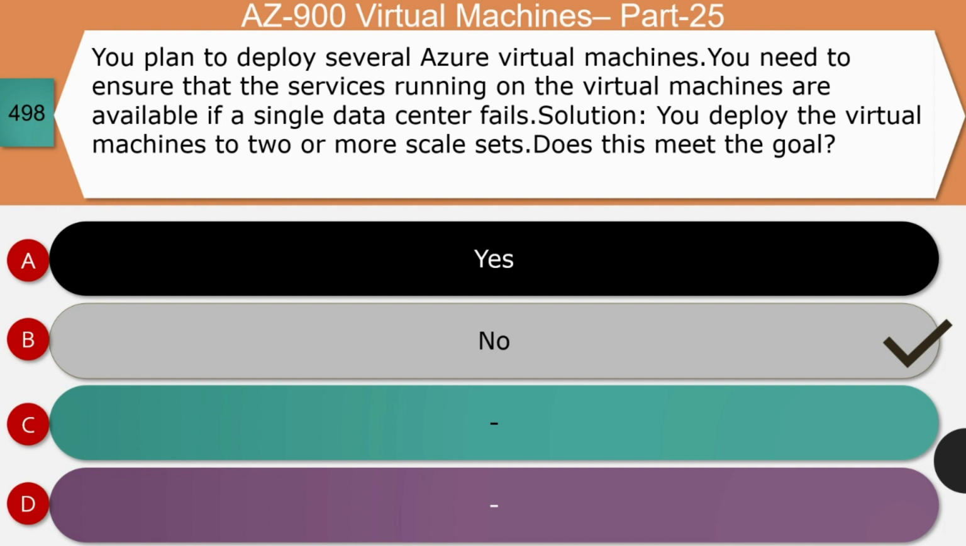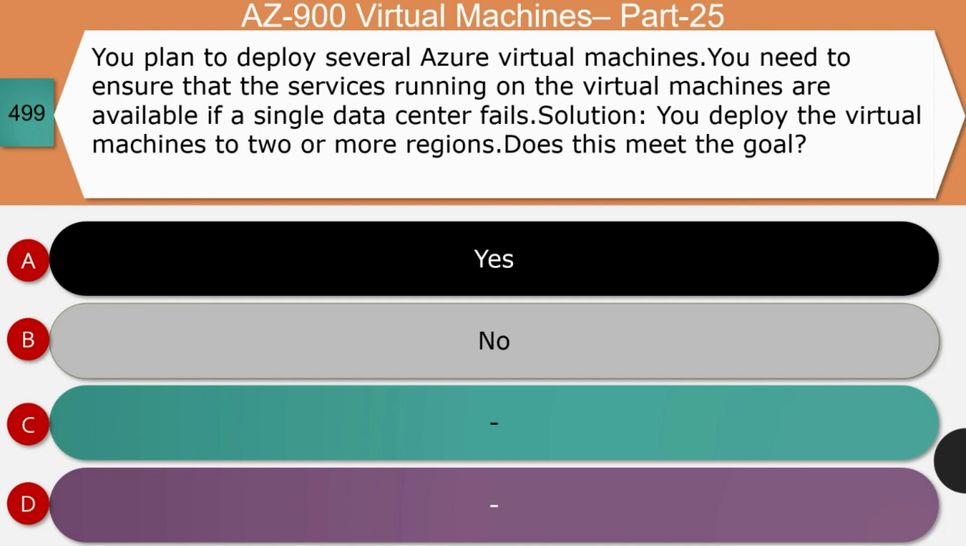If you have the scale set in the same data center, and if the data center fails, we get into trouble. The number of VM instances can automatically increase or decrease in response to demand as defined in the schedule. Scale sets provide high availability to your application and allow you to centrally manage, configure, and update many VMs. So if you have a virtual machine scale set configured across multiple data centers, then the answer will be yes. But in this particular case, there is no mention of how they are configured, and so we have to pick the right answer as option B.